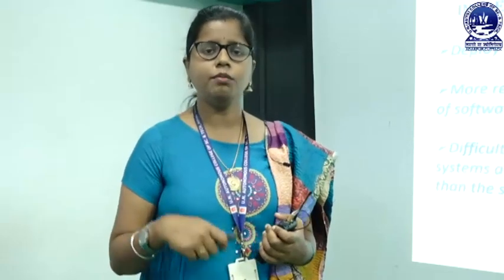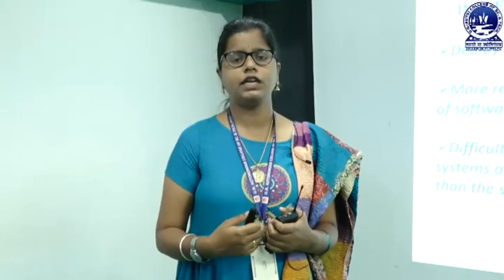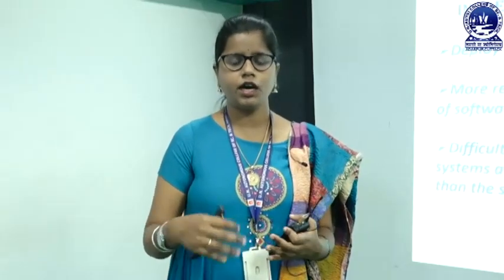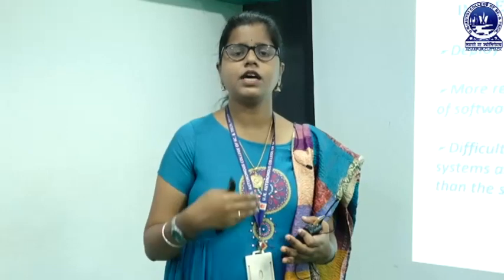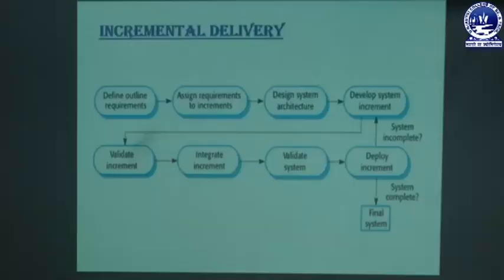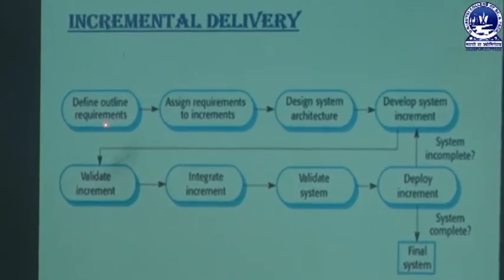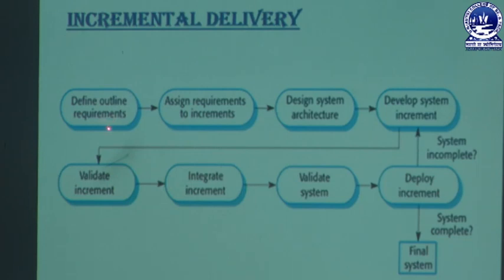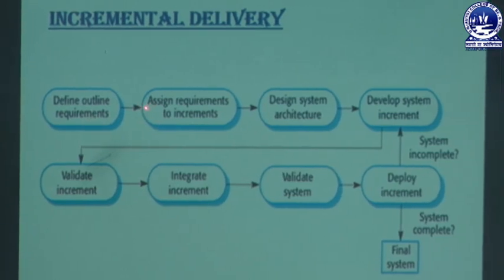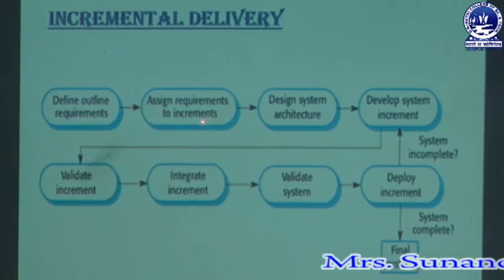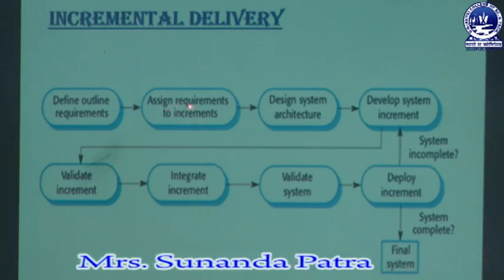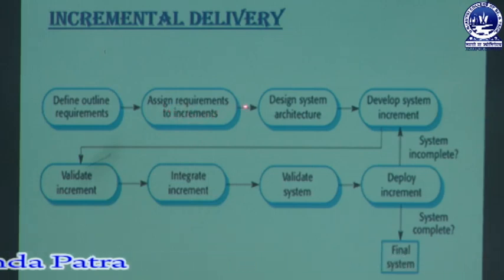So let's see the diagram of how we are going to process the incremental delivery. What are the phases? How are we going to develop the increments and how are we going to deploy the increments? So in case of incremental delivery, first we have to define the outline requirements, as we have already discussed. Next we have to prioritize those requirements. So the second step here: assign requirements to increments. So here we have to prioritize all increments. Then we need to design the system architecture. We have already discussed what the requirement is, what the design is.